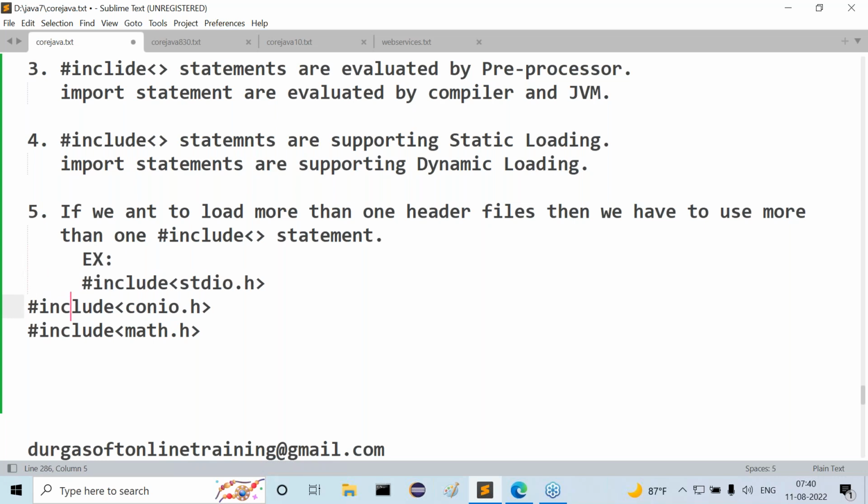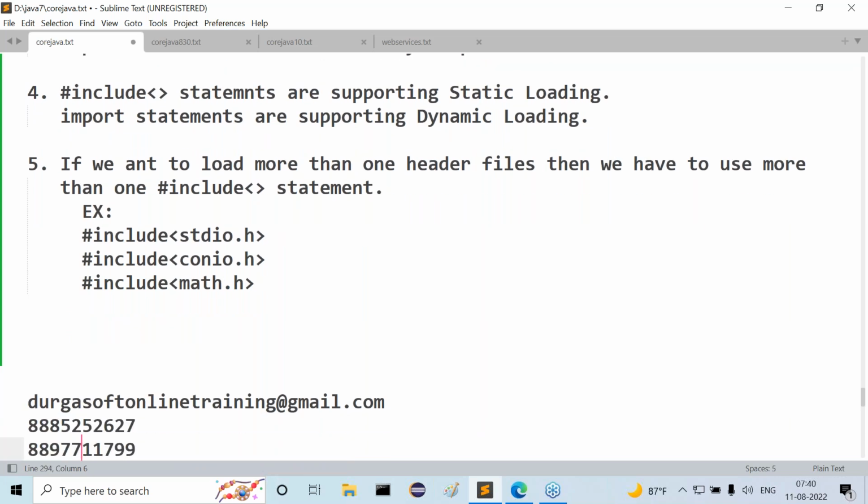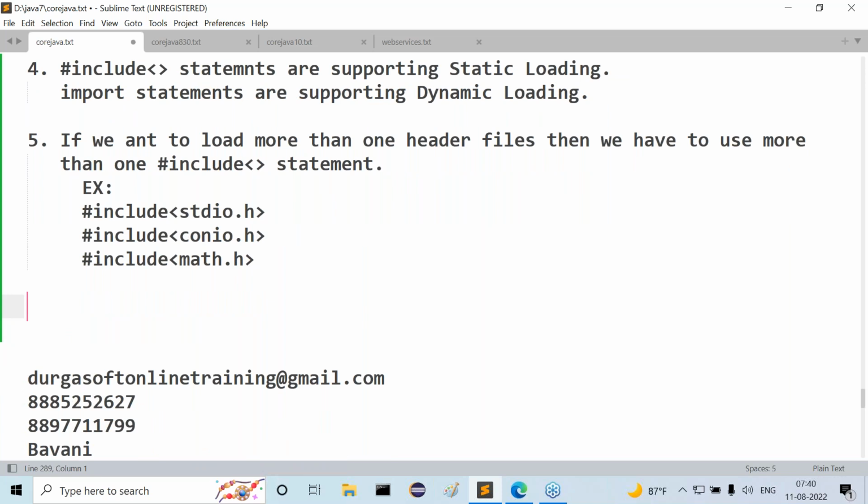But now my question is, is it possible in the case of Java? For example, if I provide import java.io.star, what is the meaning of the star, guys? All from the specified package. In the java.io package, hundreds and hundreds of classes are available. I want to use all of them in my present Java file.